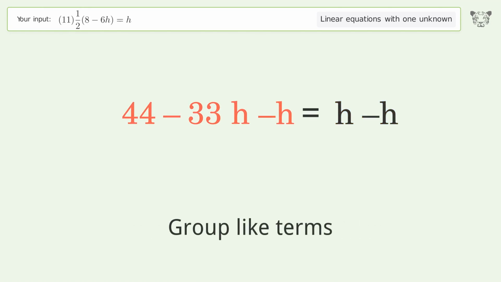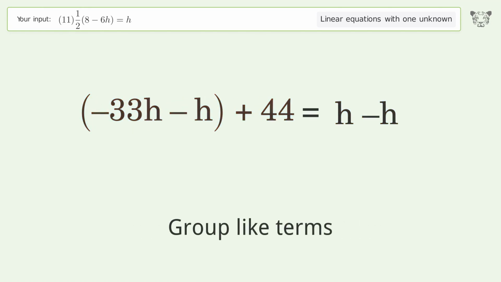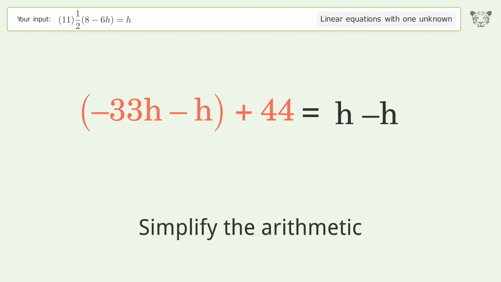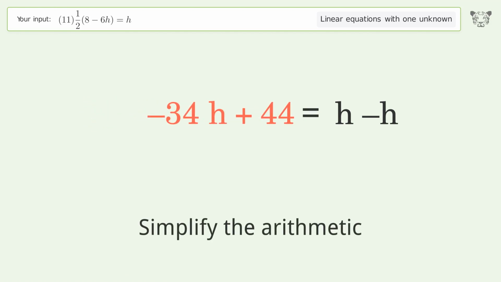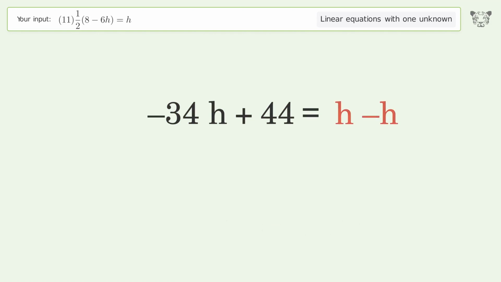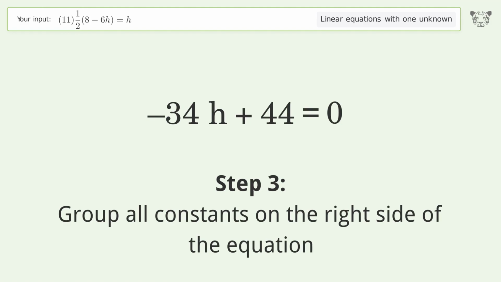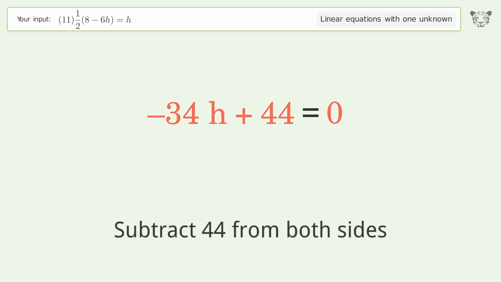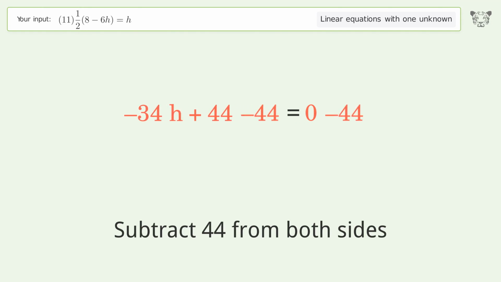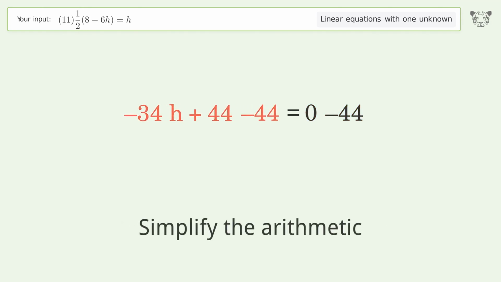Group like terms. Simplify the arithmetic. Group all constants on the right side of the equation. Subtract 44 from both sides. Simplify the arithmetic.